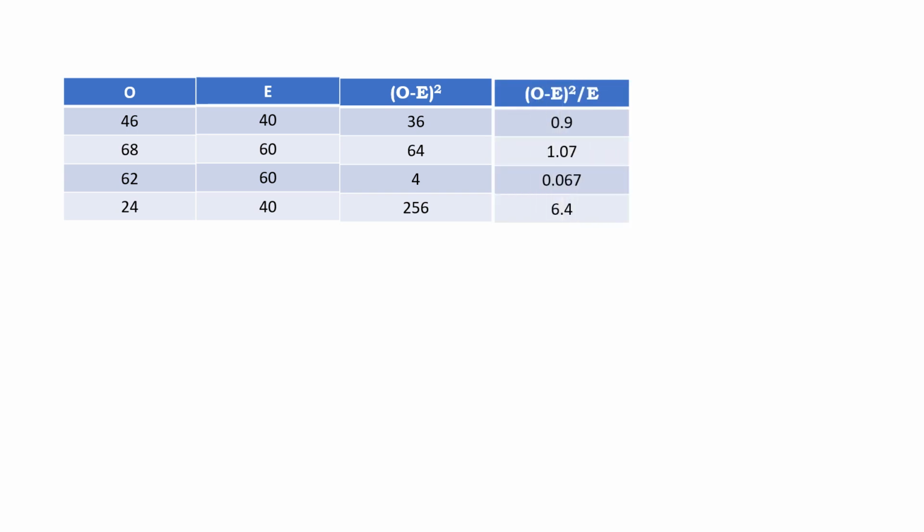Then you have to find (O minus E) squared by E for each category: third class, second class, first class, and failure. So 36 by 40 gives you 0.9. 64 by 60 gives you 1.07. 4 by 60 gives you 0.067. And 256 by 40 gives you 6.4.